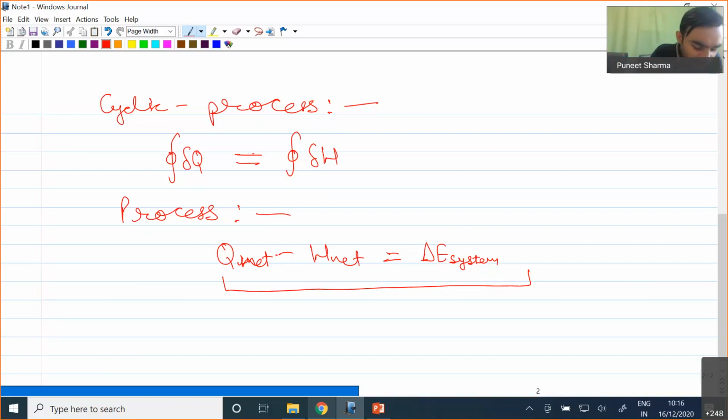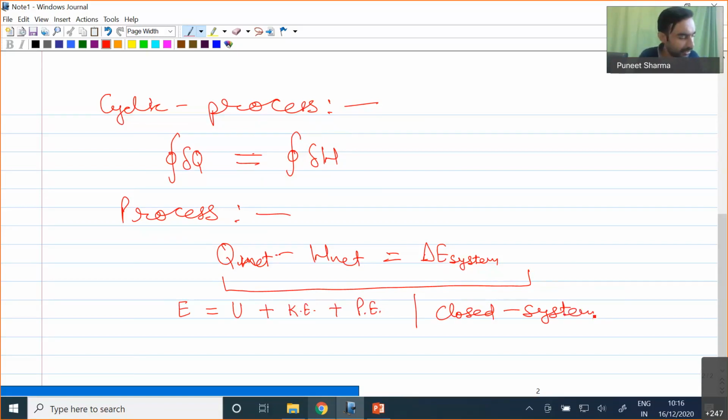Okay, so now we know that E is equal to internal energy plus kinetic energy plus potential energy. Many times we will find a situation where the very first thing we consider is that we have a closed system. For a closed system, many times we will find that the net change of kinetic energy, delta kinetic energy, will be equal to 0.